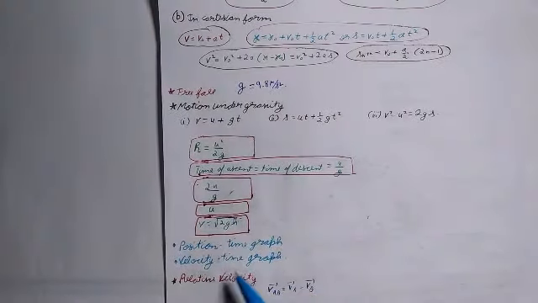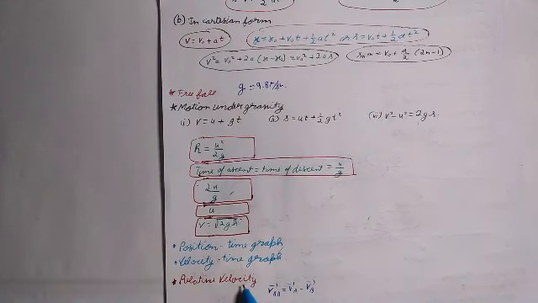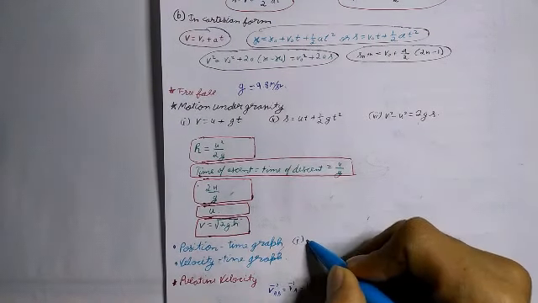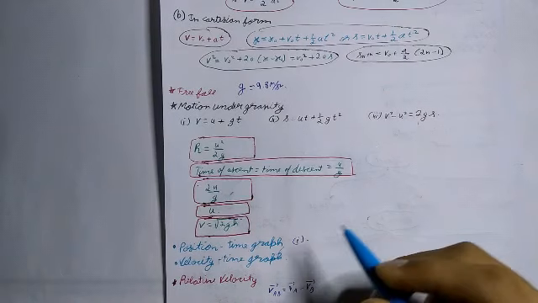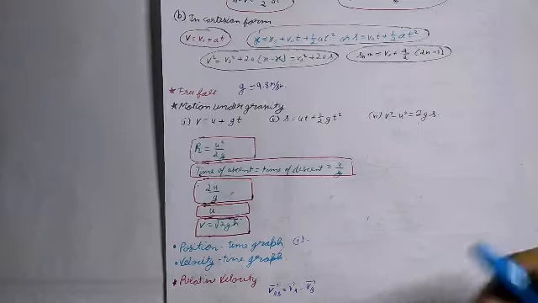Okay, now position time graph. It is the graph between the time t and position x of a particle relative to a fixed origin. Its slope at any point gives the instantaneous velocity at that point. Now first thing, for a stationary object, the position time graph is a straight line parallel to the time axis.